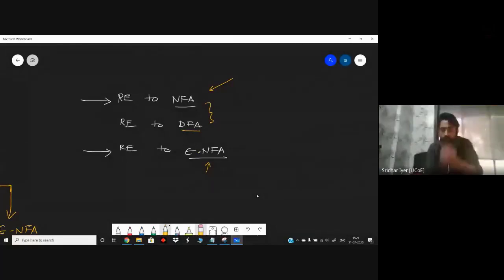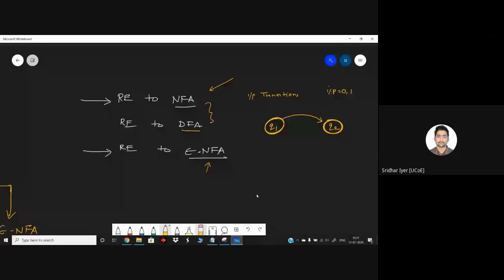Number of transitions. Okay, you can say that the input transitions in case of a DFA are fixed. Basically, if I'm having these two states and I'm having only inputs in the form of 0 and 1, from one particular state Q1 to Q2, I can have only one transition of 0.